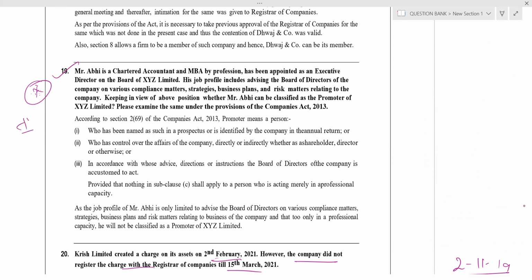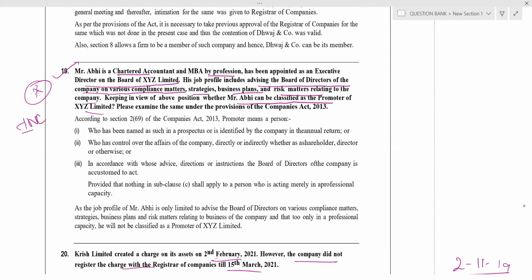Simple question from the incorporation chapter. Abhi is a chartered accountant and MBA by profession. He has been appointed as an executive director for XYZ Limited. His job profile includes advising the board of directors of the company on various compliance matters, strategies, business plans, and risk matters relating to the company. Keeping in view the above position, whether Abhi can be classified as a promoter of XYZ Limited.